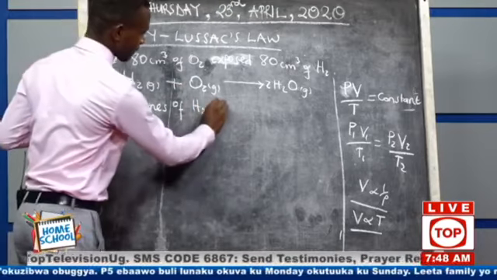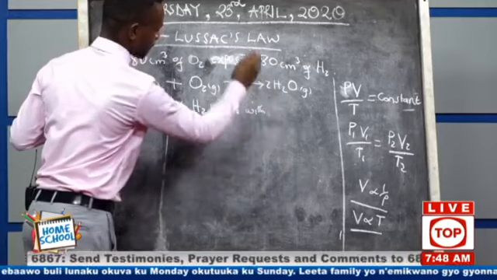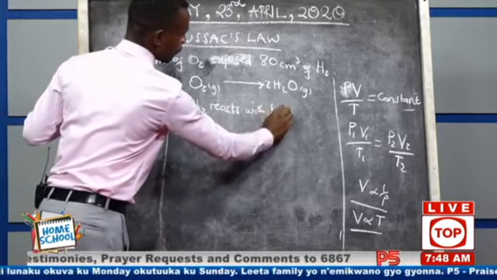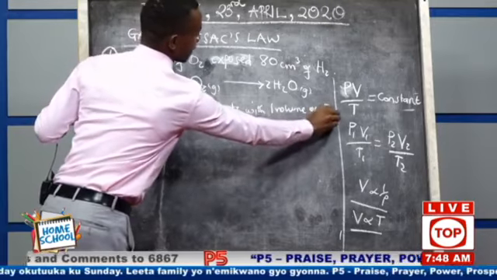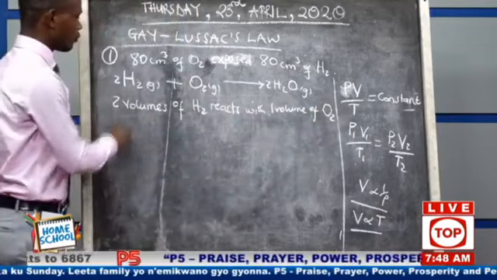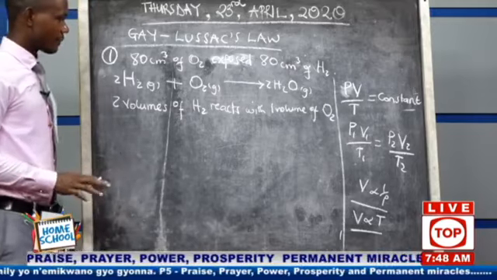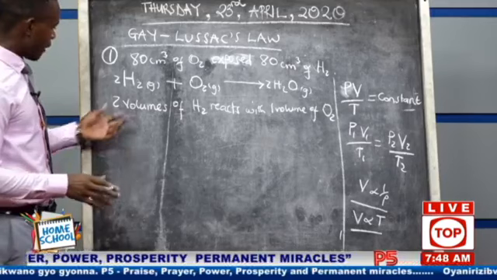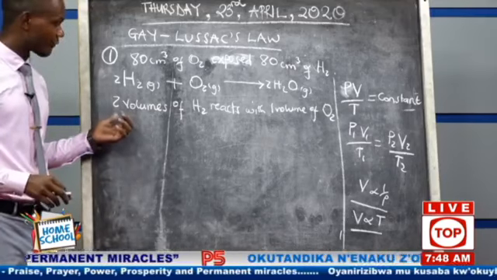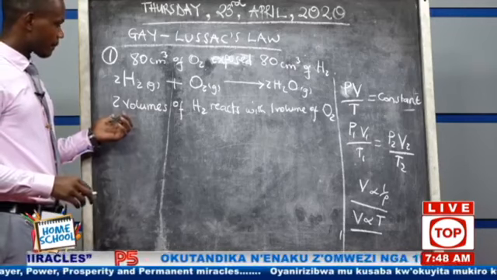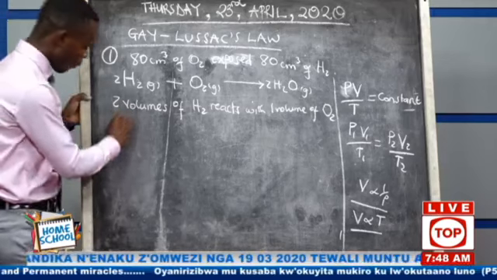We say reacts with how many? 1 volume of oxygen. 2 volumes of hydrogen reacts with 1 volume of oxygen. That is our stand. Now we said if we have anything like 2 on our left-hand side, we should make sure that is 1, okay? Now we shall say 1 volume.